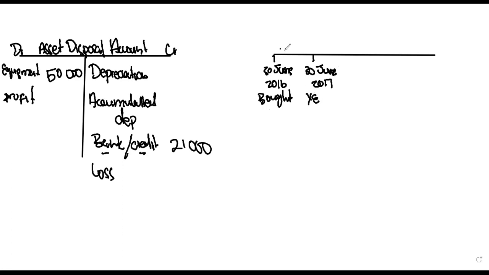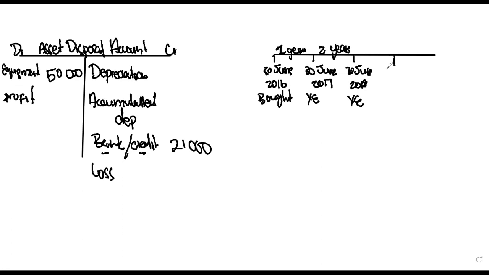So that's 1 year. And then we also go to 30 June 2018, another year end, 2 years. So we've used the equipment for 2 years so far.